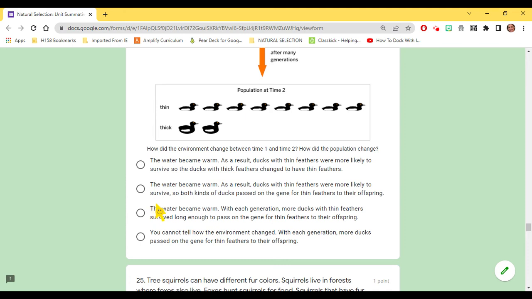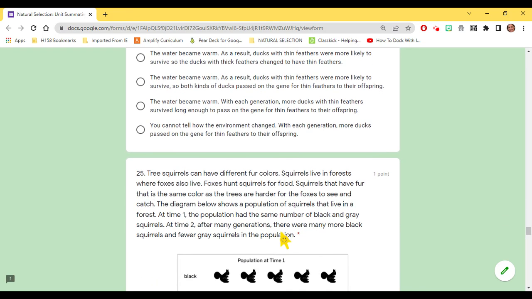The next one, the water became warm. With each generation, more ducks with thin feathers survived long enough to pass on the gene for thin feathers to their offspring. Last one. You cannot tell how the environment changed. With each generation, more ducks passed on the gene for feathers to their offspring.